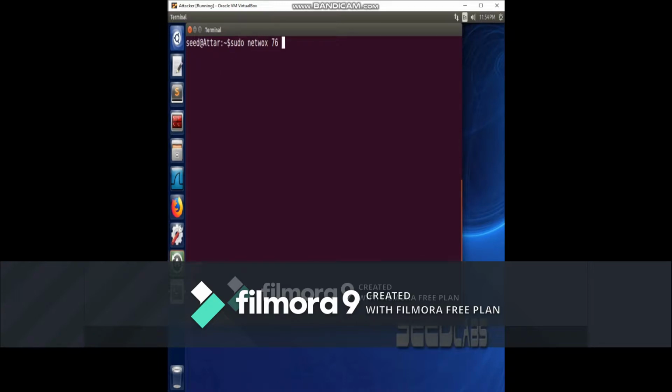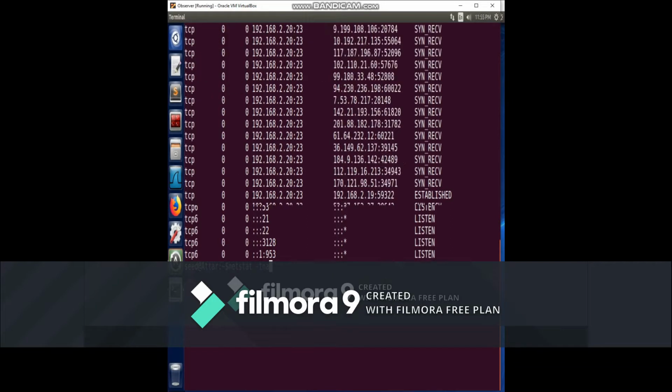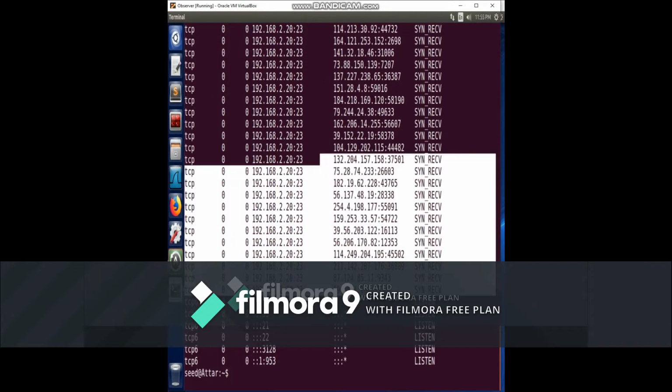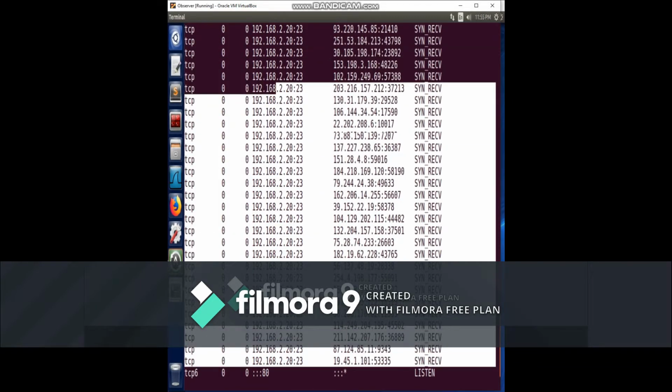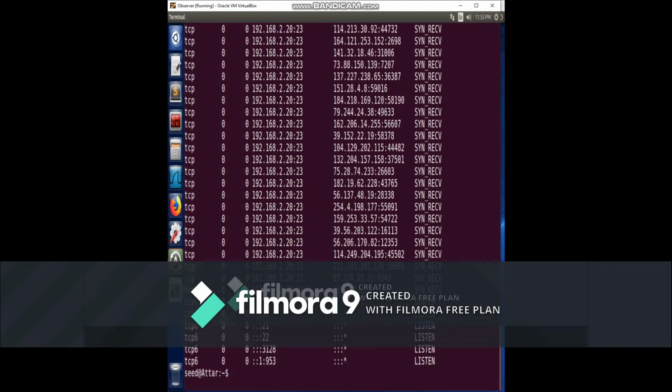Alright, now we're going to use Netwox 76 to perform our SYN flood onto the server. So we use this command. Now we'll be sending a bunch of SYNs, and we can see it running. This is now our server, and everything that's highlighted is all the SYN receives coming from the attacker.